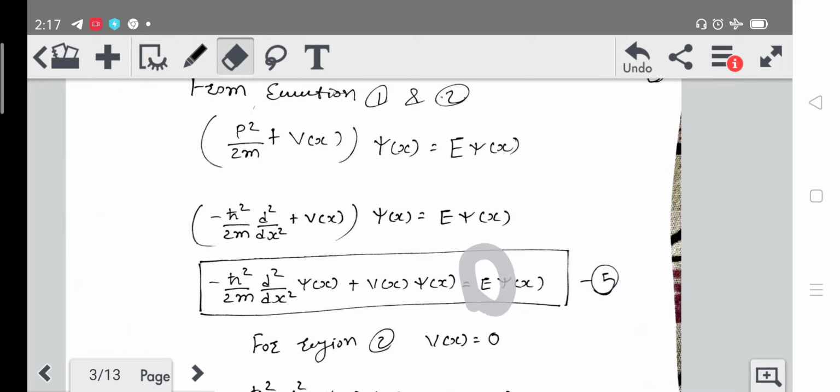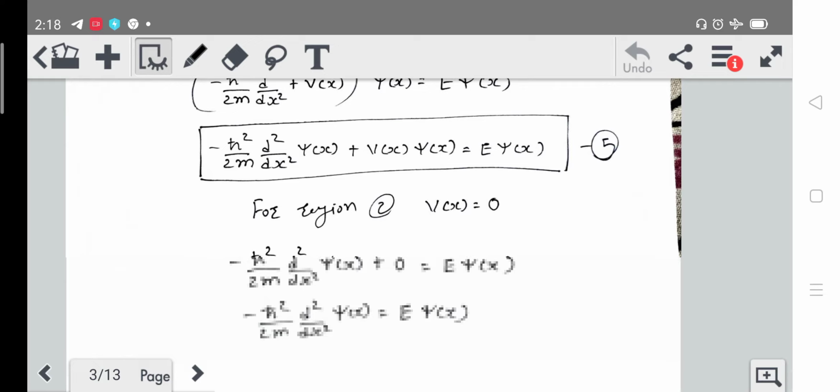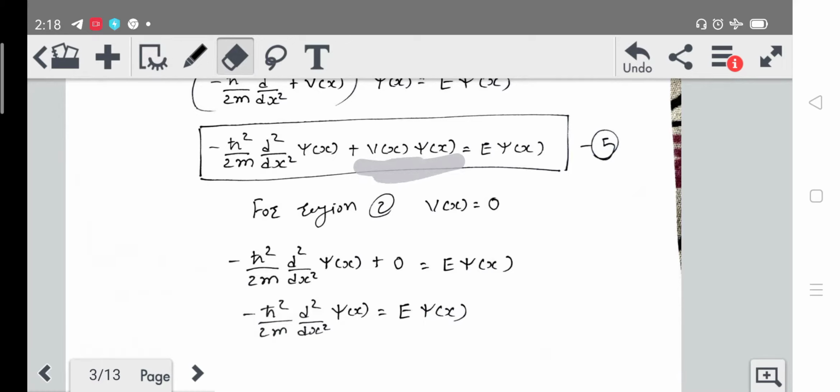This E term will be called the energy eigenvalue. We are not going to put in the value of E, which is iħ ∂/∂t. E will remain the same. What we are going to consider is this Schrodinger equation for region 2. As we know, for region 2 the potential is 0, so this term will become 0.